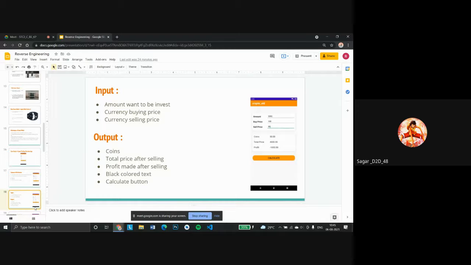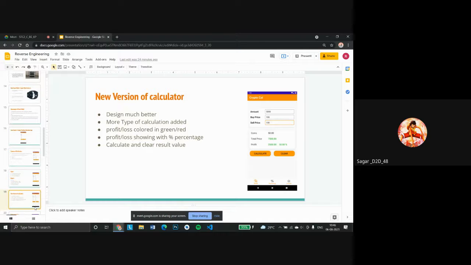They enter the amount they want to invest, the buying price of the current cryptocurrency, and the selling price they want to sell at. After the sale, they see how much profit they will get. But this is just a simple application. In the newer version, I changed lots of things. Next slide, please.